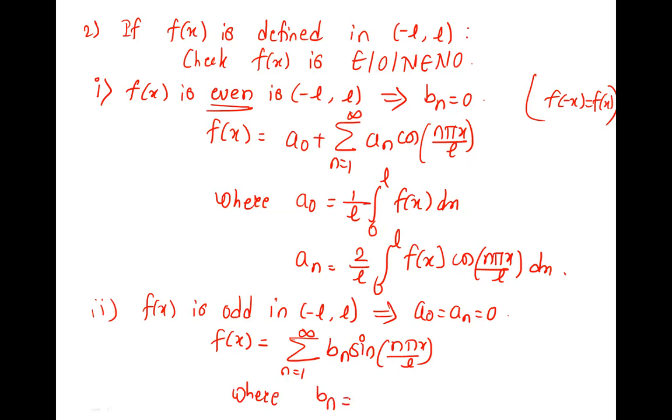What is bn? 2 upon L, 0 to L, f of x sin n pi x upon L dx. Correct? So this is what we have when the function is odd, then this is the Fourier series.